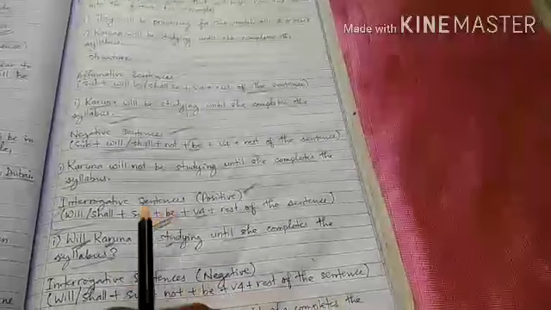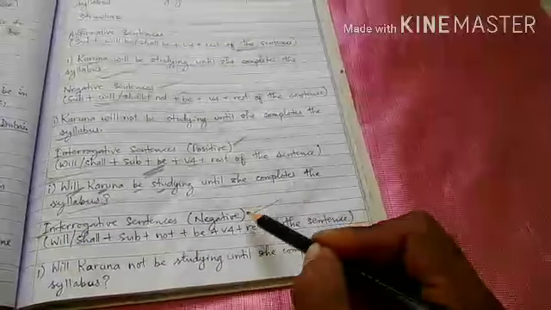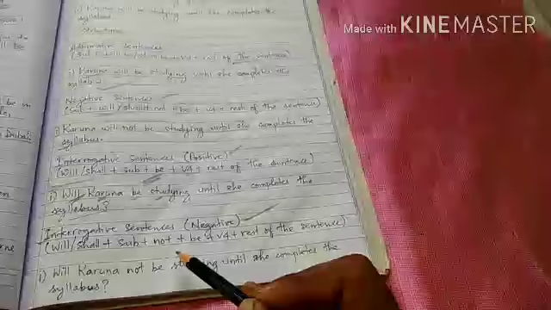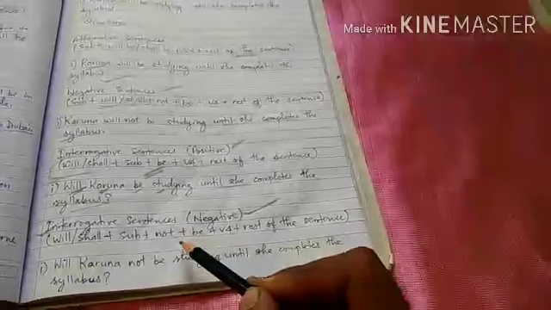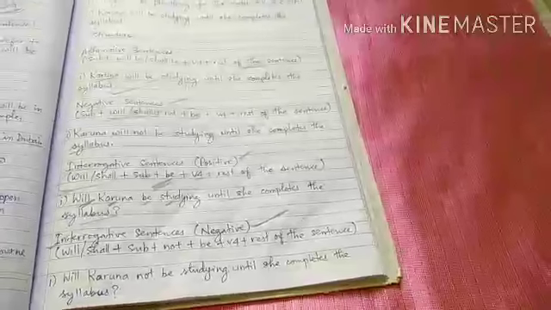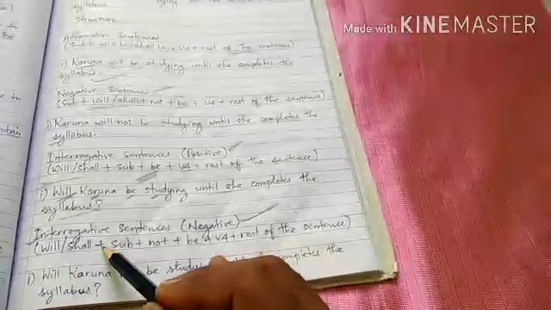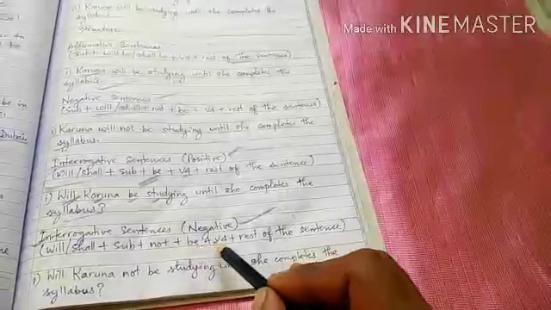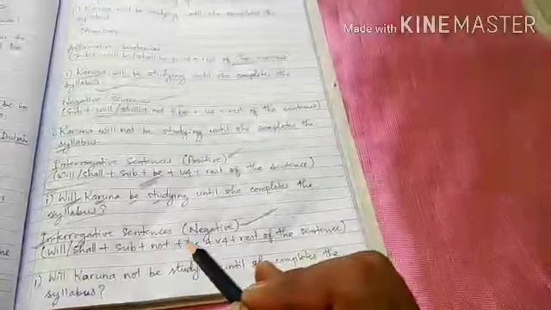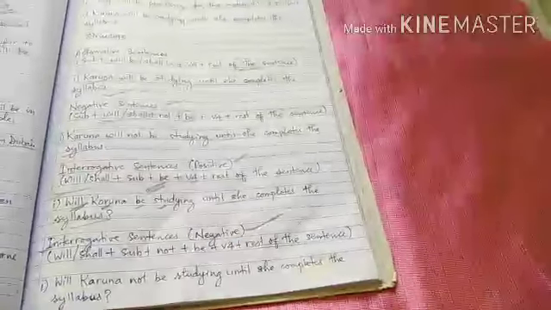Now, interrogative sentences in negative. Negative means sentences having no or not. So here we have to place not after the subject and before the be verbs. Now see here, will or shall plus subject plus not plus be plus verb-ing plus rest of the sentence is the structure of the negative interrogative sentence in the future continuous tense.